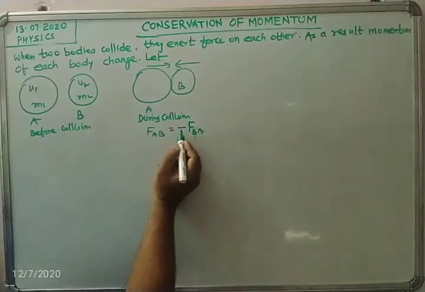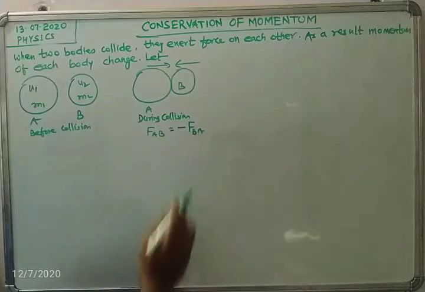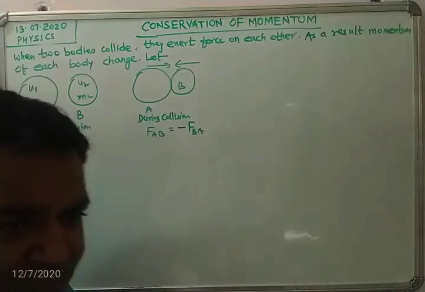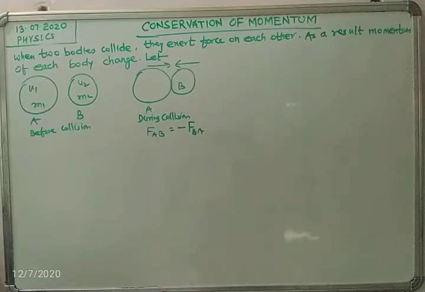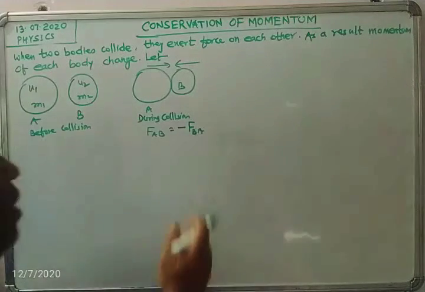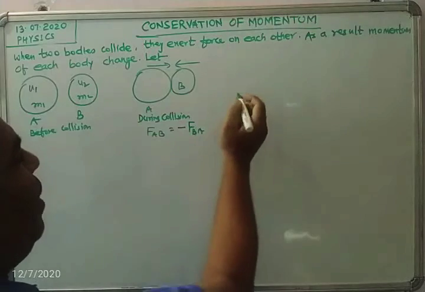The minus sign is just for showing the effect in the opposite direction of force.